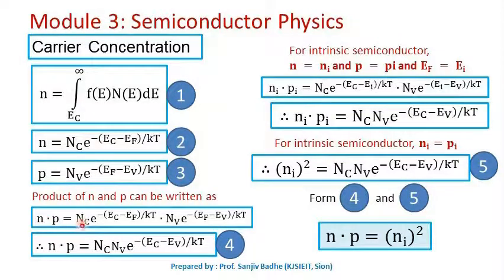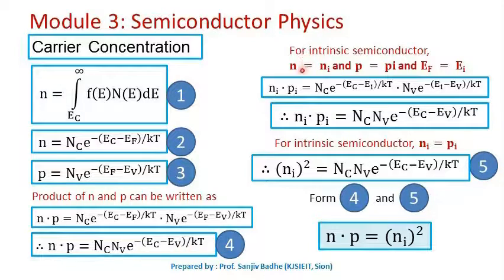So n into p is Nc e raised to minus (Ec minus Ef) by kT into Nv e raised to minus (Ef minus Ev) by kT. When we multiply, Ef gets cancelled: minus Ef becomes plus Ef and cancels, so n into p is equal to Nc Nv e raised to minus (Ec minus Ev) by kT.